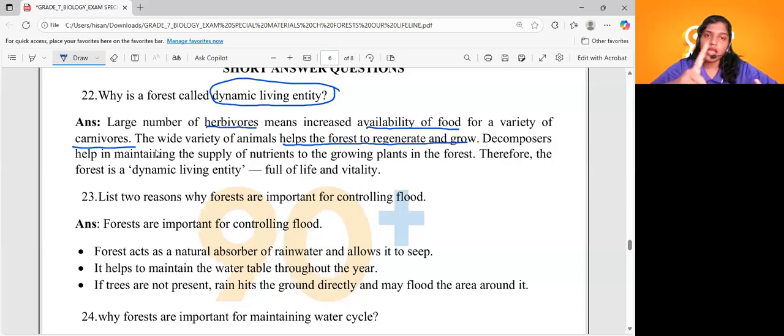Apart from that, a lot of waste is produced as a result of the death of these organisms, right? Decomposers help in maintaining the supply of nutrients to the growing plants in the forest. They maintain the supply of these nutrients back to the soil. Therefore, the forest is considered a dynamic living entity. Very, very important question: why is the forest called a dynamic living entity? I hope that is clear.